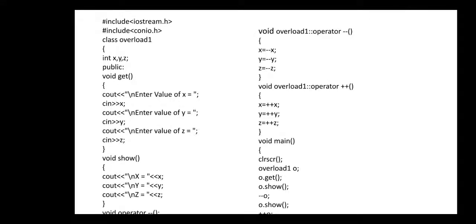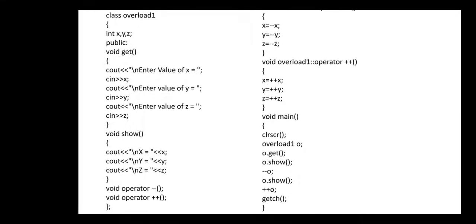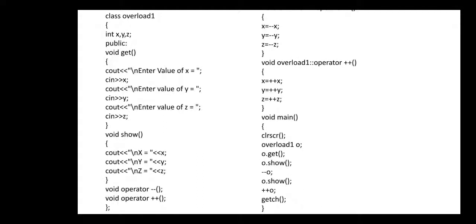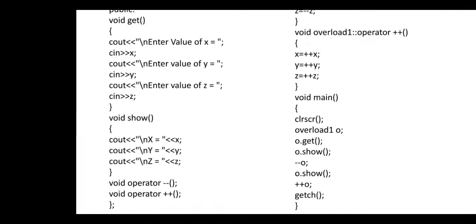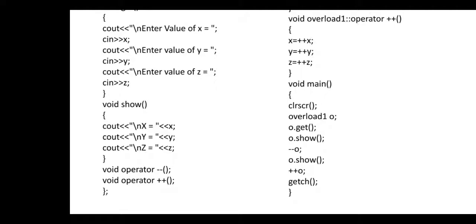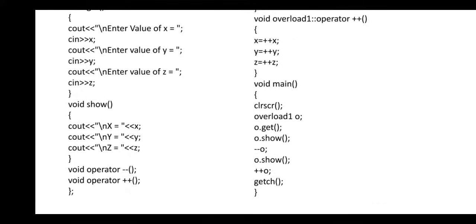Class name, class overload1, having 3 integer data members and 2 member functions, that is void get and void show. In the get function we normally perform the input operation, the read operation, for x, y and z, and in the show function we normally perform the output operation to display the values of x, y, z with the help of the cout object.